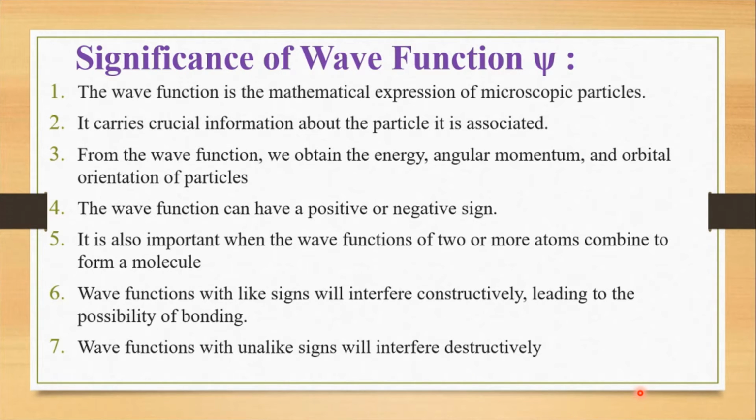In that there was a concept of wave function. So wave function is the displacement of the particle or displacement of the electron or small particles, okay?